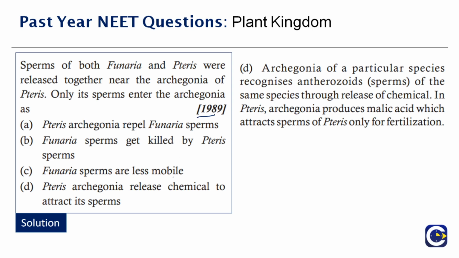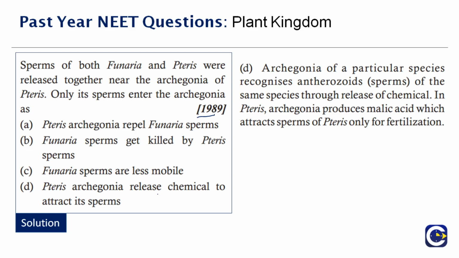The correct answer to this question is Pteris archegonia release chemicals to attract the sperms. When I talk about sex organs in plants, the female sex organ is called archegonium and the male sex organ is called antheridium. With the help of this you differentiate the plants, saying that this is male and this is female. Now this archegonia of a particular species will recognize the antherozoids, that is the sperms of the same species, through the release of chemicals. As we already discussed in the earlier slides, bryophytes use water as their source to get their sperms traveled and it will reach the eggs.